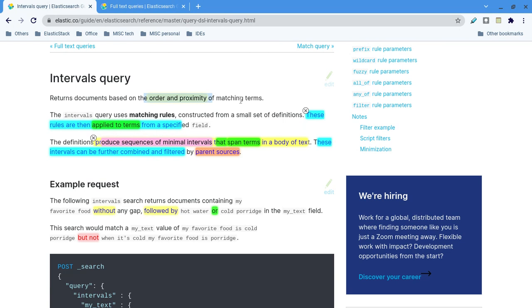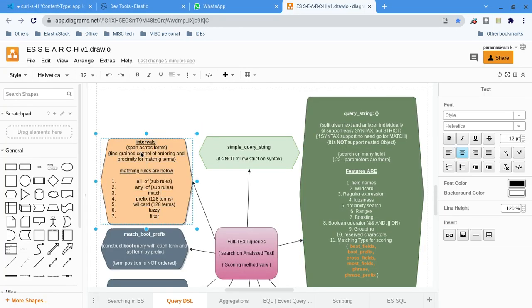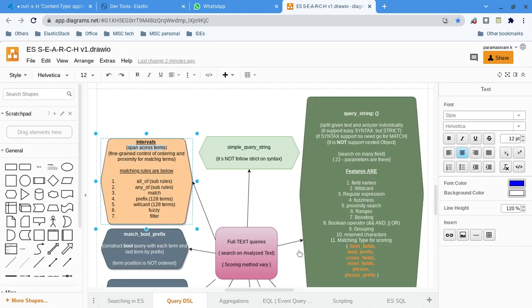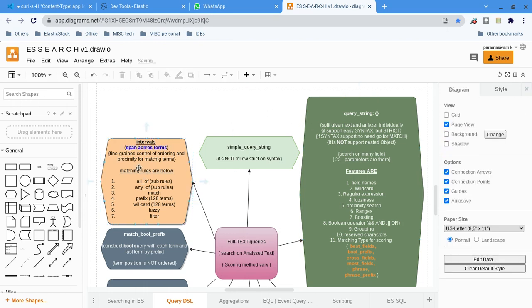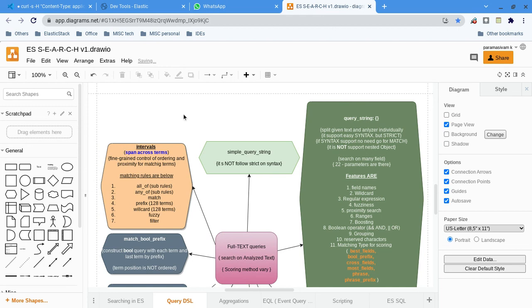But here interval is different. Interval is different from terms. I have even explained it here itself. An interval can span across the terms. Let me give some other color, this red is too strong, so it could be blue. Make it bold. Across. Interval is different from the terms.